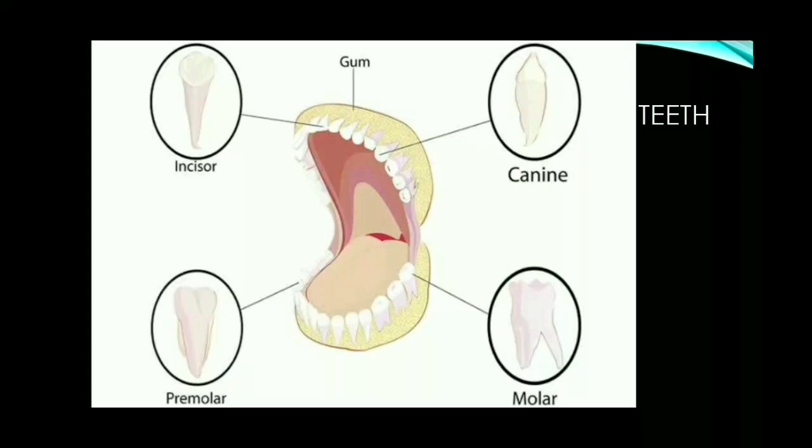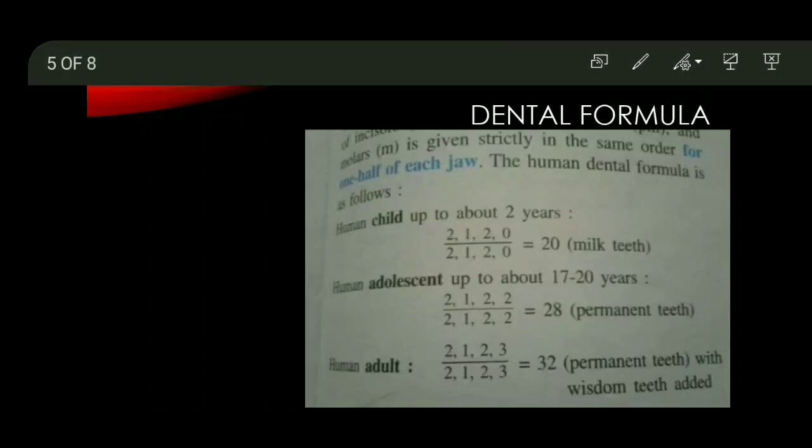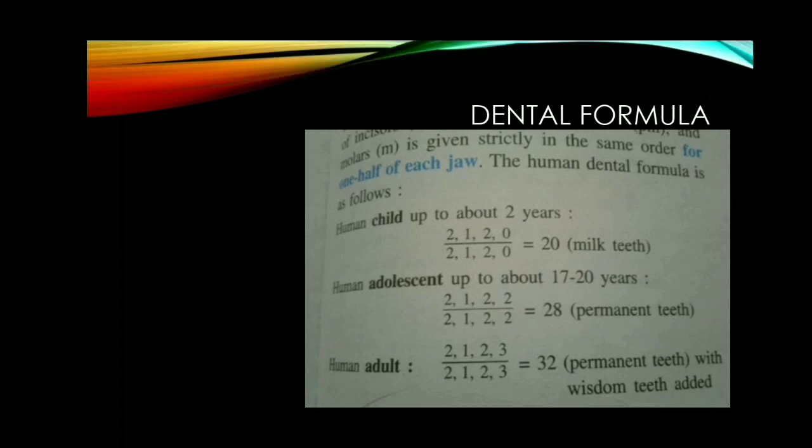Now if you consider one half of the jaw, you can get the dental formula. The dental formula represents the number of different types of teeth present in each half of the jaw, either upper or lower jaw, either right half or left half. The types of teeth are denoted as incisors by the letter I, canine by the letter C, premolars by the letters PM, and molars by the letter M. So the dental formula for milk teeth is represented as 2, 1, 2 by 2, 1, 2.